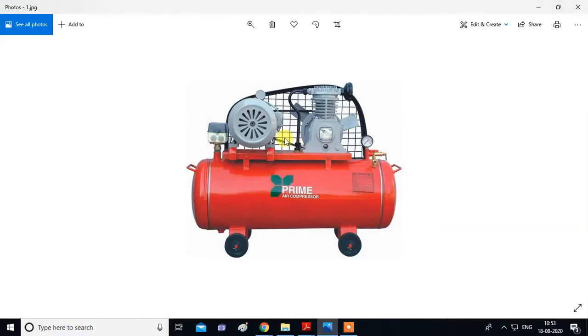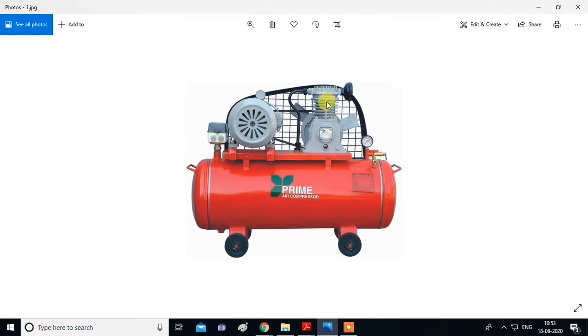So this is a compressor. What is the function of a compressor? This is a reciprocating compressor. The compressor compresses the air. This type of compressor you will see near a place where punctures are repaired, for tires. Using this air compressor, air is compressed and this high pressure air from the compressor is put into the tube of the bike or car. So this is known as a compressor.